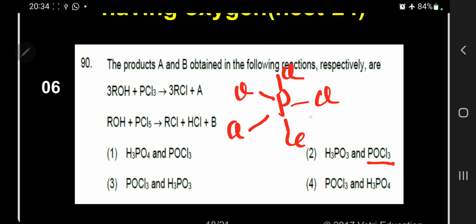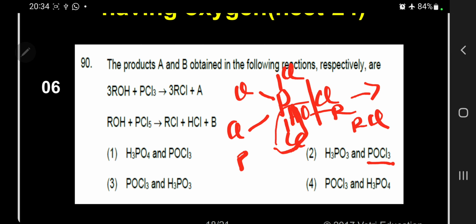So what will happen now in this case, when you are treating with alcohol, OH it is producing. So what will happen now? In this case, automatically the H will be there, RCl will come out, then HCl will come out. So the remaining will be POCl3, it will form.